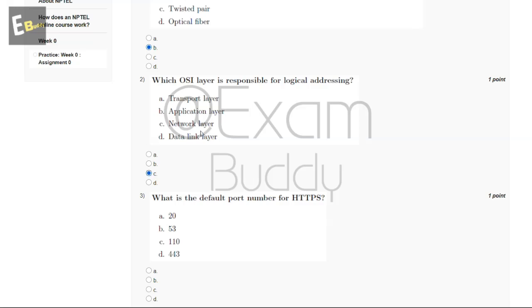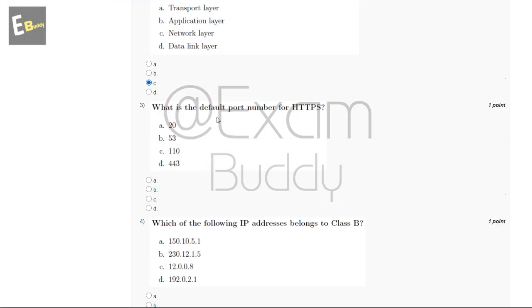And now let's go to our question number 3. What is the default port number for HTTPS? So these are the options and the answer of our third question is D, 443.